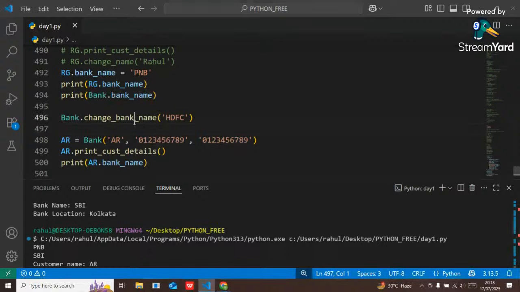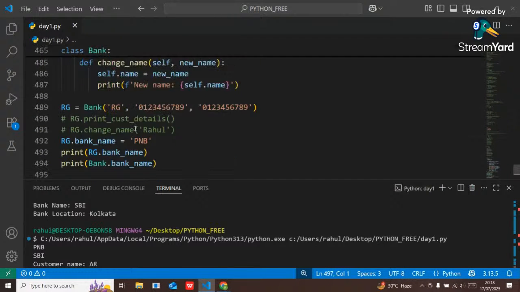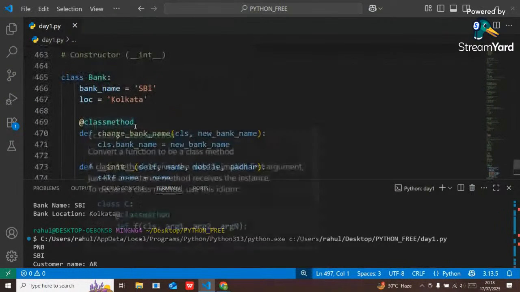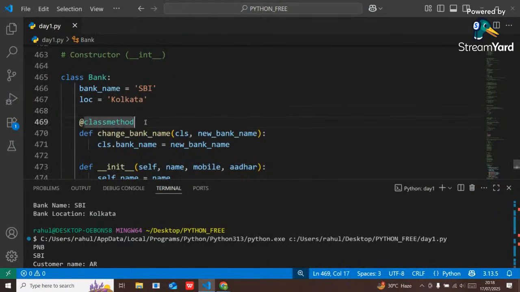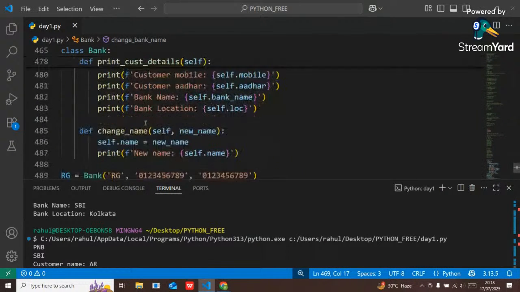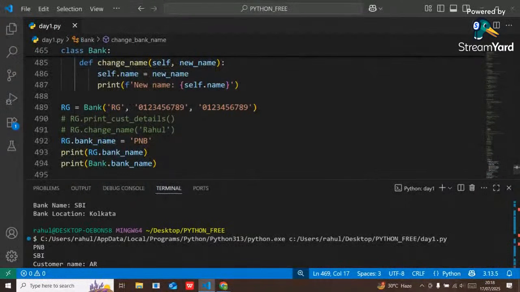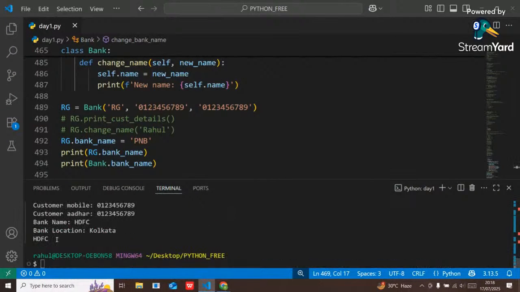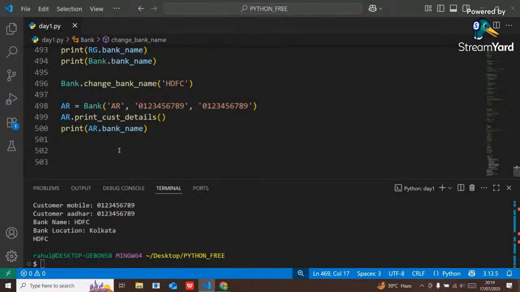I have changed the property with respect to that class, so the change will be reflected in every object. If I execute, see the output. I have not changed the bank name for ar, but it now shows HDFC.